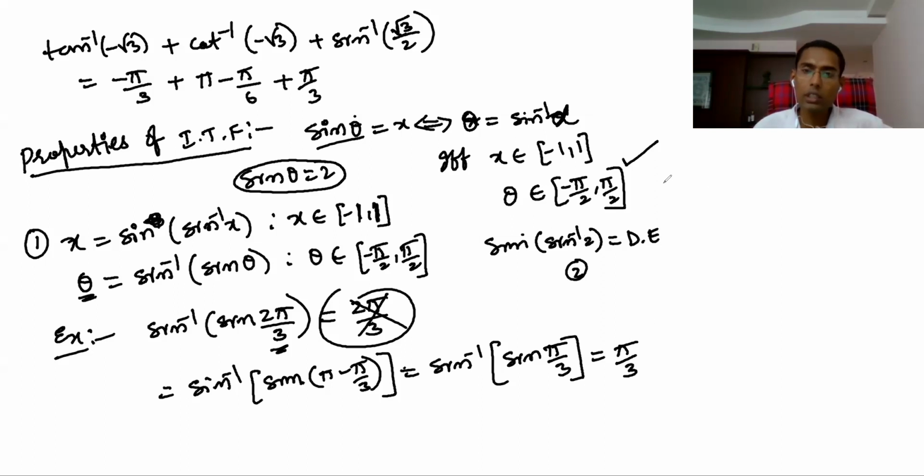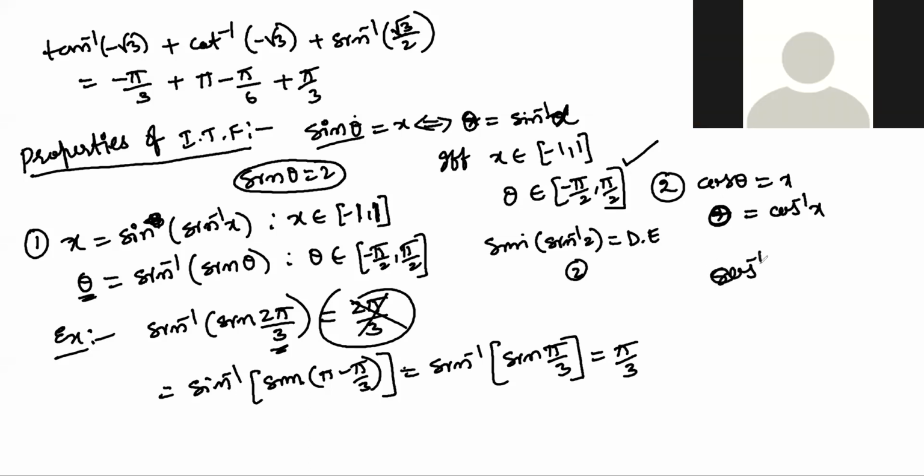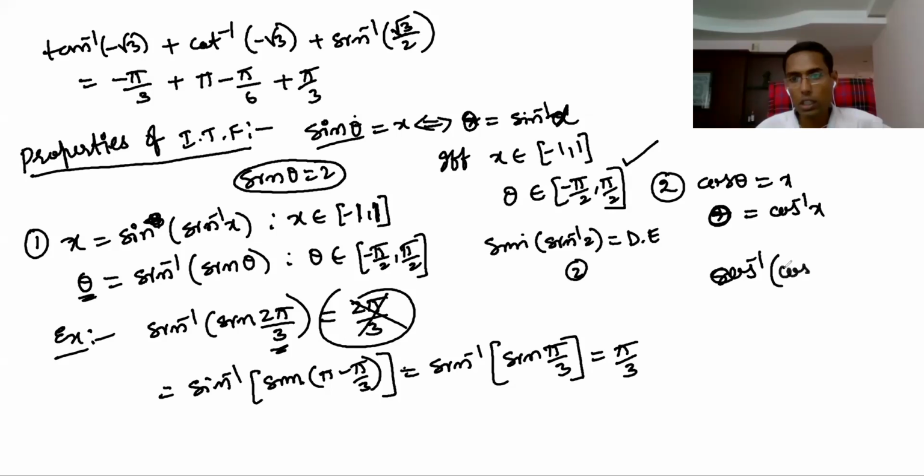So now next is similarly with cos. If cos theta equal to x, what can you write here? Theta equal to cos inverse x. So now what you can write is cos inverse of cos theta is theta, with a condition. What is that? Only if theta belongs to what? Now you tell me what is the range.